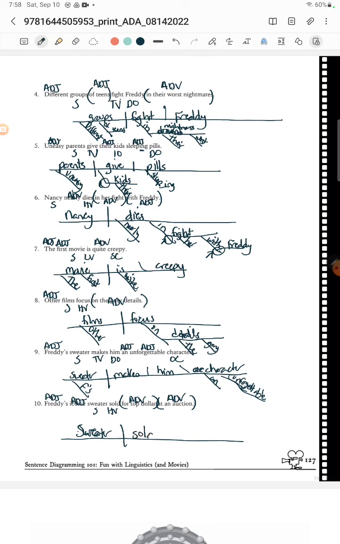So the sweater sold. And we know that it is Freddy's sweater. We know that it is an iconic sweater. And we know that it's sold for dollar. And then what kind of dollar? A top dollar. And then it's sold at an auction. And these aren't stacking because it's not dollar at an auction. It's that it's sold for top dollar and it's sold at an auction. So those are separate concepts that the prepositional phrases are modifying. They're both acting as adverbs. And that has been 3R.